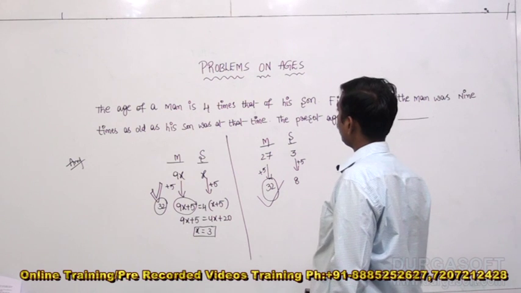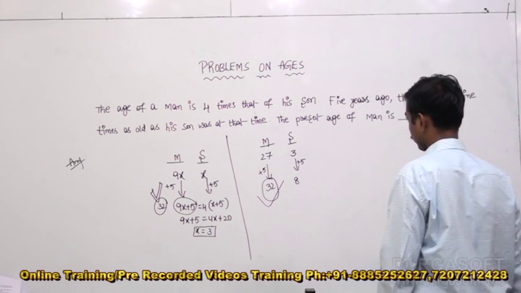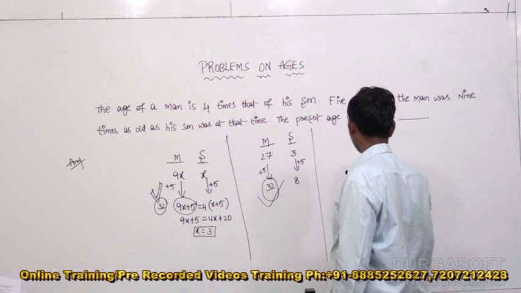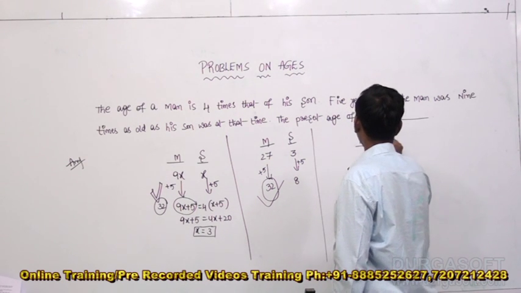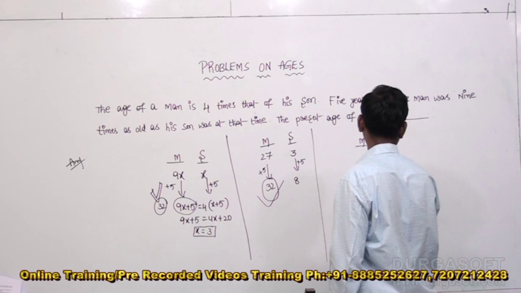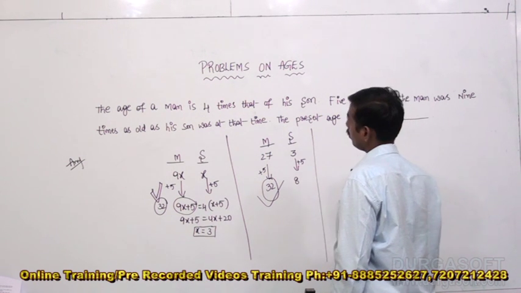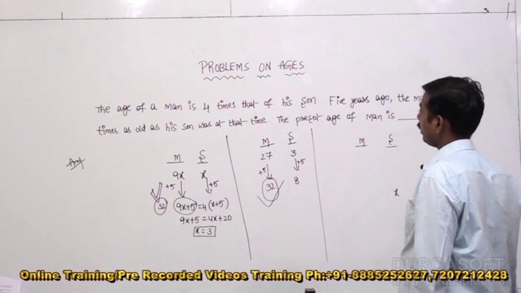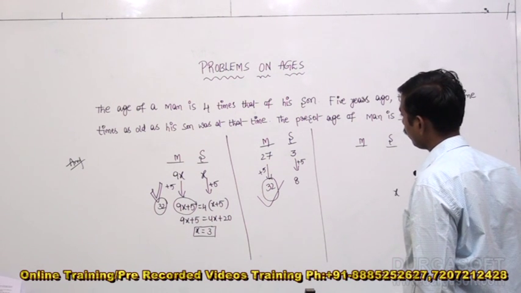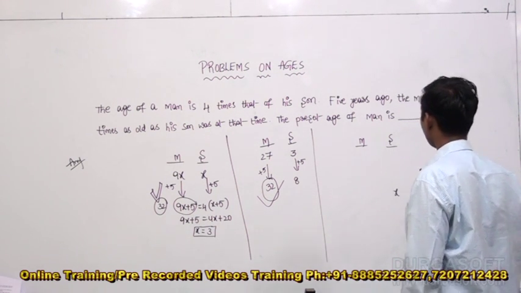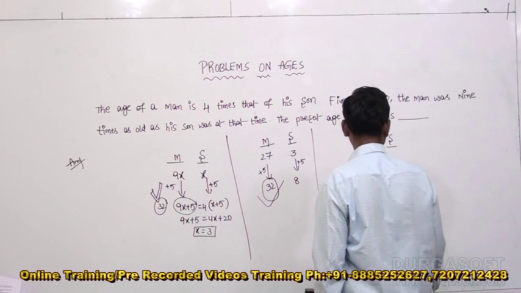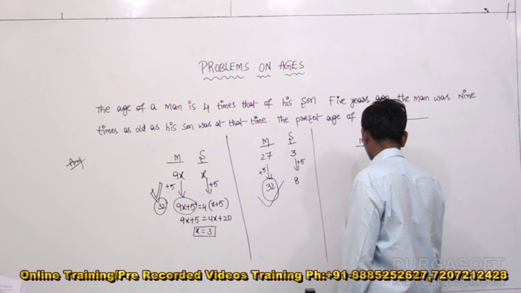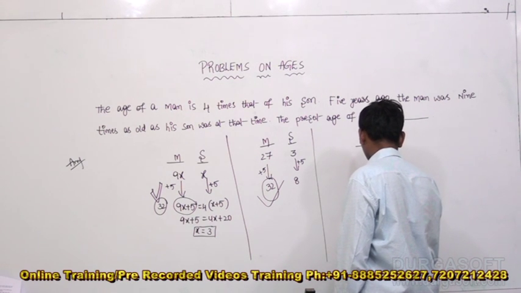And again, if you want to focus on the present to the future, the present age of a man is how many times his son's age? 4 times. If I take the present age of his son as x years, what would be the present age of the man?